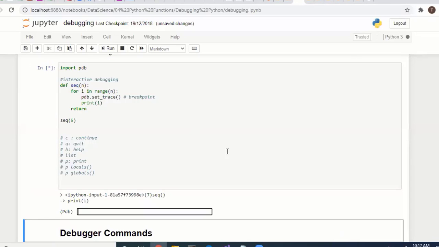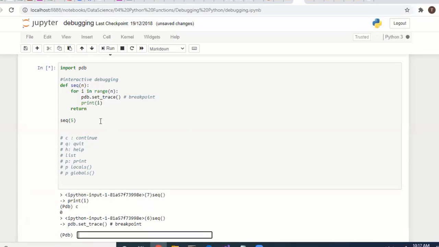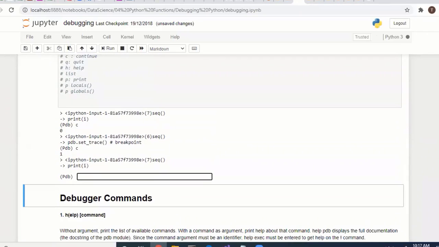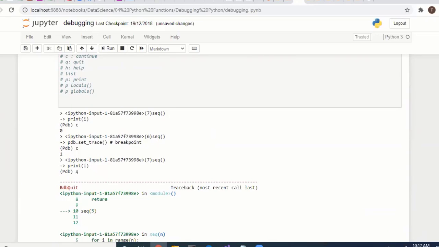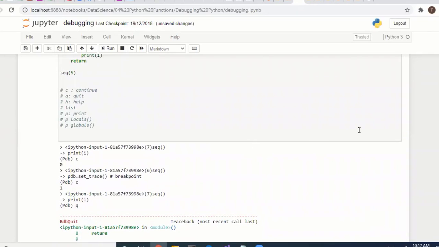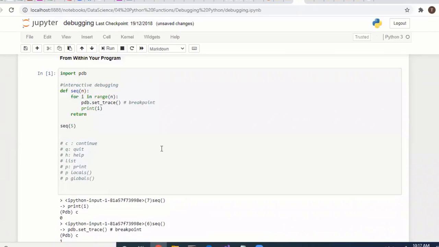Shift enter. I want to see continue. Continue, and 0 is getting printed. Continue again, and 1 is getting printed. So we can debug like this. What are the global variables, and what values are there? If you want to debug your code, you can do it this way. There is some issue with the quit command. You can debug your coding like this.